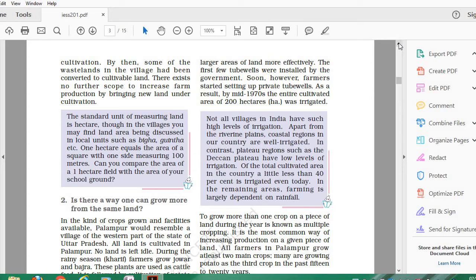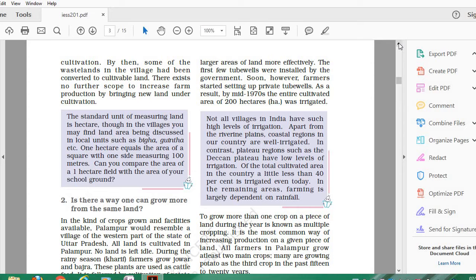There is a concept of wasteland in the village. Wastelands are those lands which are not used for any purpose, but with our population increasing and our needs arising, we need more varieties of food. So ultimately we need to bring those wastelands under the purview of agriculture.